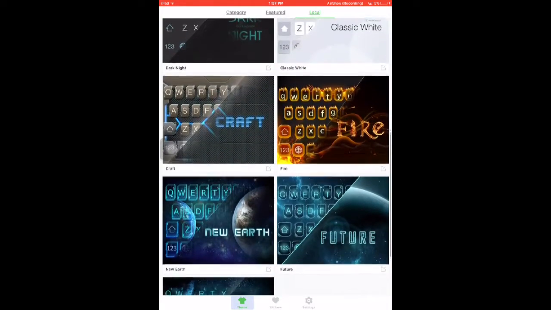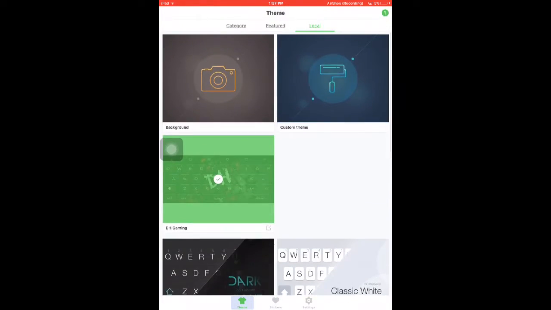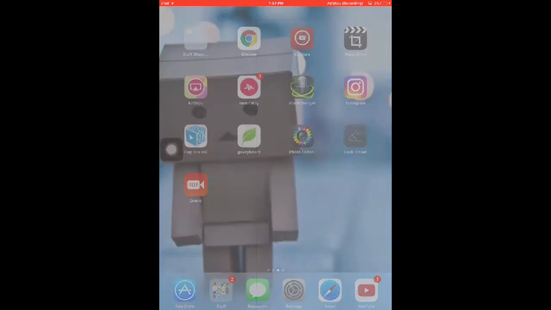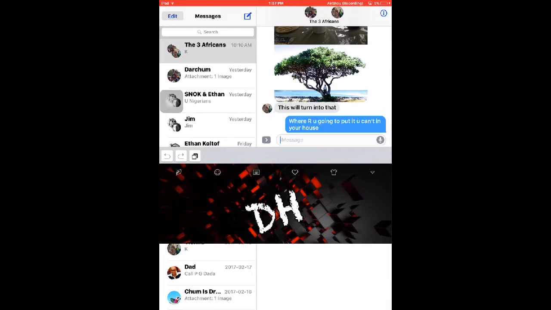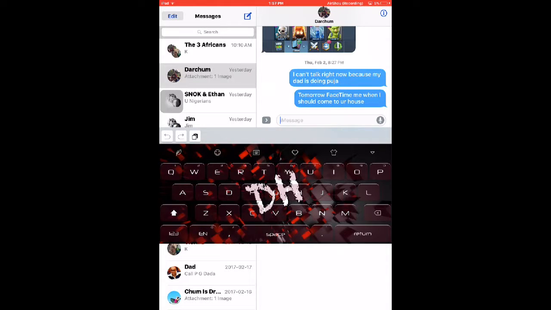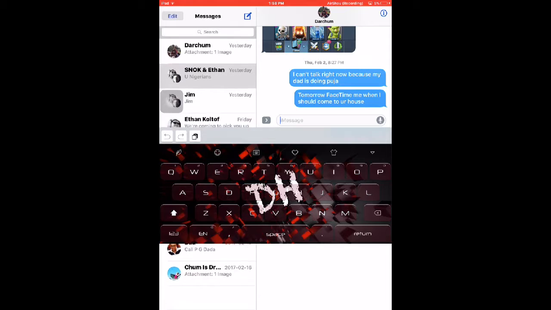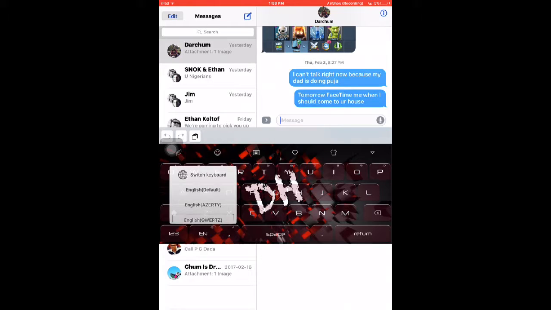So there's really nothing else to this. Oh yeah, and there's one more thing. On the App Store or the Google Play Store, it will be there automatically, but when you go onto messages, it won't be there. So you want to hold this button, and right now it says switch keyboard. Because it's going to be a white keyboard, you want to switch that to the Go Keyboard, and then it's going to switch to this. You can organize your letters and stuff.